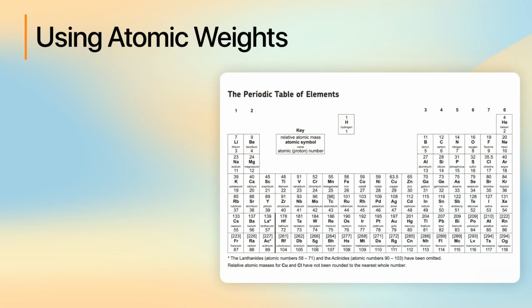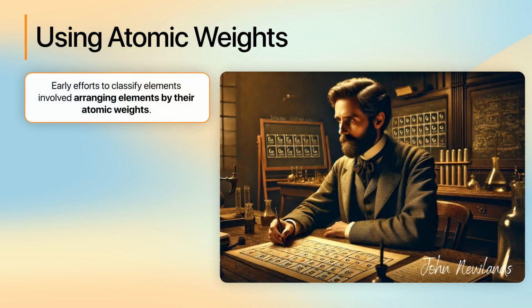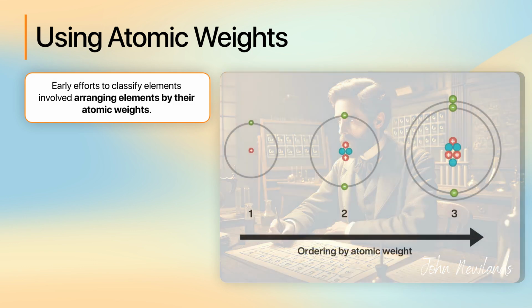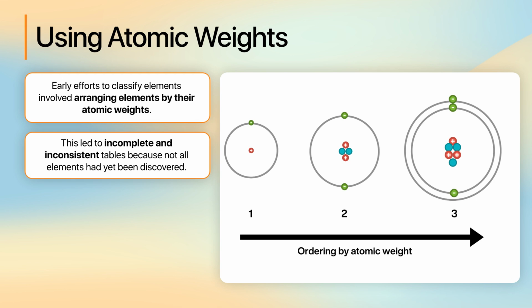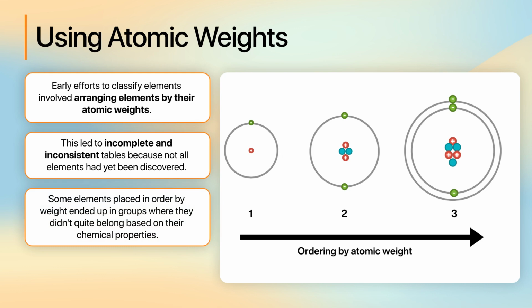To understand the historical development of the periodic table, we first need to explore how scientists initially attempted to classify elements. Early efforts involved arranging elements by their atomic weights. Imagine early chemists creating lists by lining up elements based on how heavy they were. While this approach seemed logical, it led to incomplete and inconsistent tables because not all elements had yet been discovered. Therefore, some elements, though placed in order by weight, ended up in groups where they didn't quite belong based on their chemical properties.